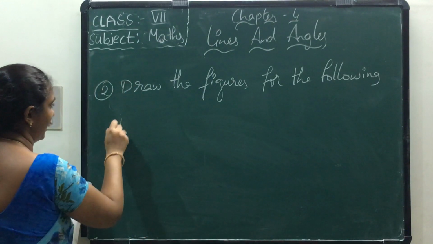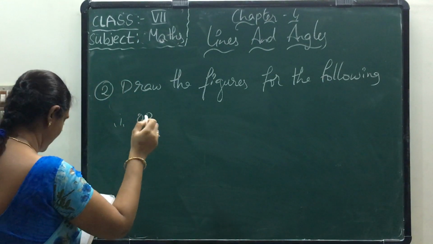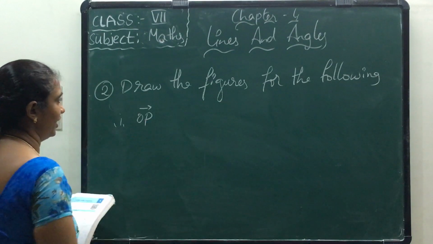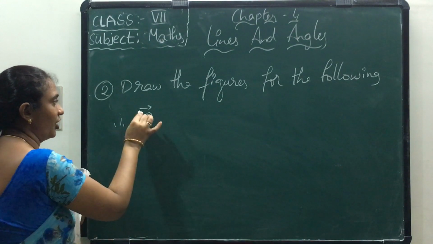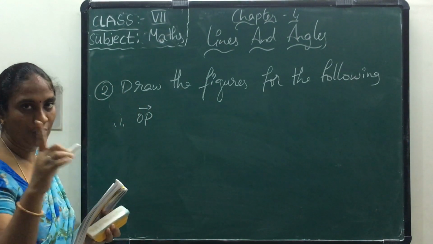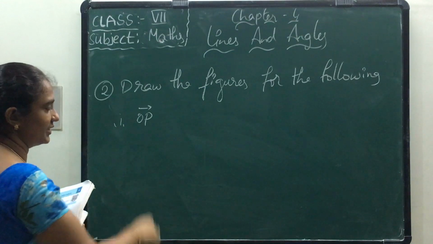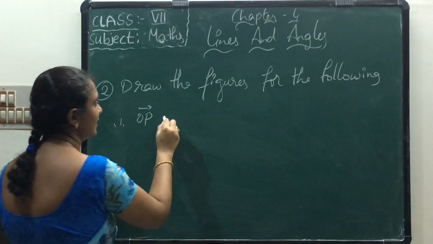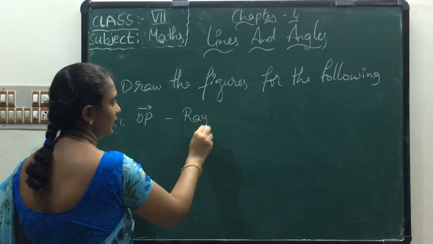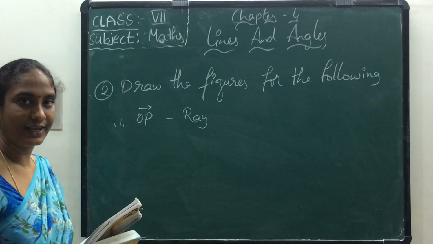What is the first one they have given? OP, like this. So here what do we have? One end point only. So what is this figure? This is known as a ray.